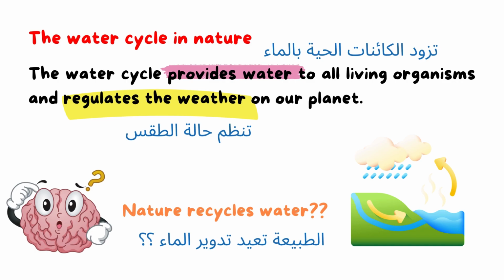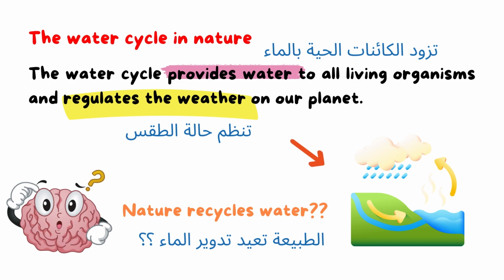Okay, how does it come that water is found in nature, and nature recycles water? The word recycle means that the water evaporates from the Earth's surface, and then it forms clouds and rain falls and water comes back to the Earth's surface.